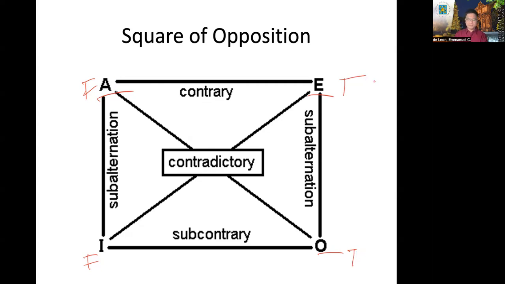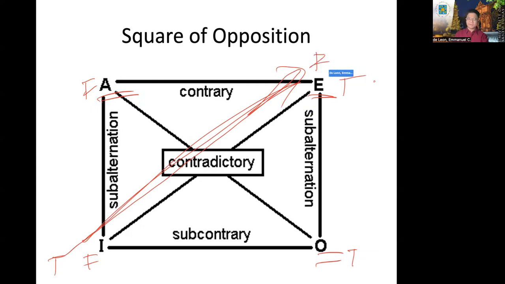But if the particular, say here, the I proposition is true, can we derive the truth value of the three propositions? The answer is no. We can only derive the truth value of its contradictory proposition. It should be false, while the superaltern is doubtful and the contrary is doubtful as well, based on our rule.